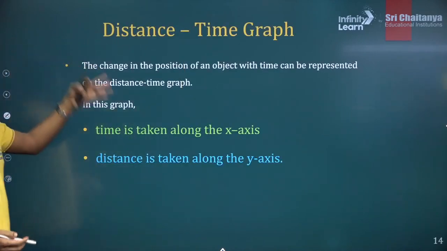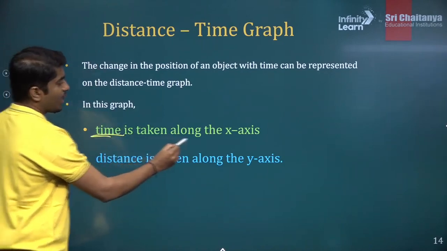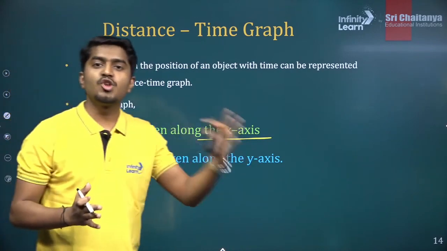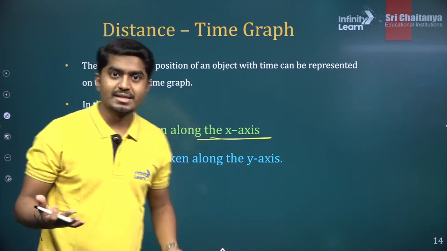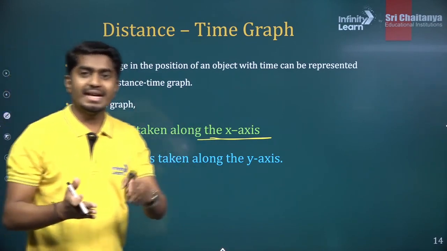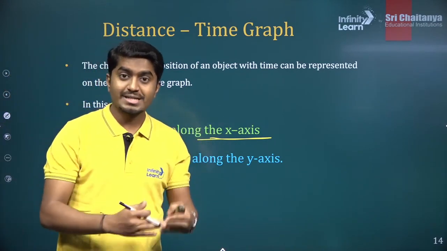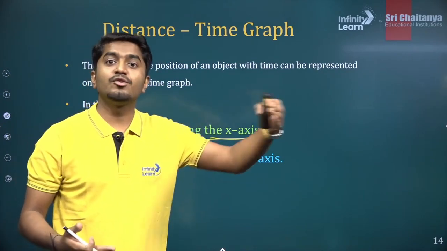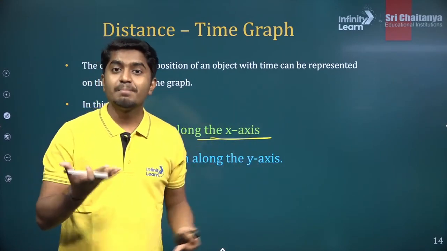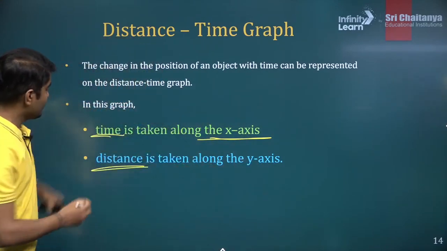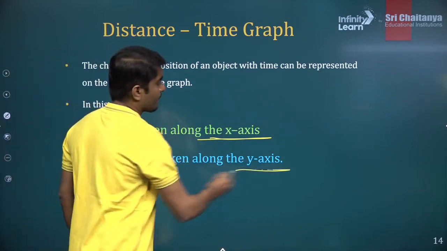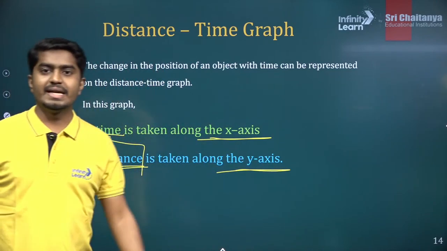Yes, so this is what I have written here. Time is taken along the x-axis because time is an independent variable. Time does not depend on any other quantities, but the distance will depend on the time. We say at time t is equal to 0, there is a starting point, or time t is equal to 5 minutes, let's suppose, is the end of the journey. So we consider time as a base, and with respect to time, we find out what is the distance travelled. So distance will go on the y-axis. Is it clear, everyone?